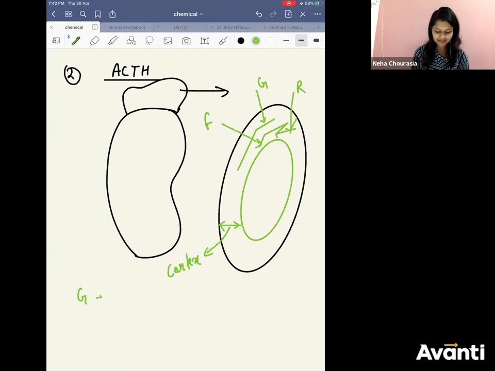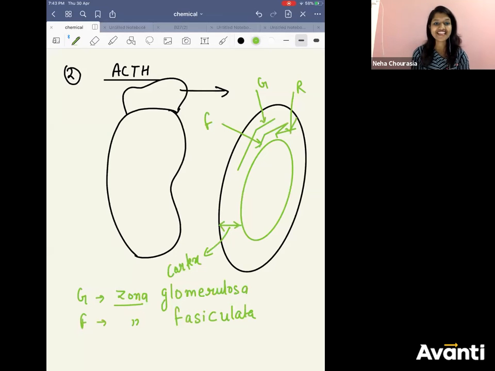In all of them, zona is common. They are different zones. Zona glomerulosa, zona fasciculata, zona reticularis.